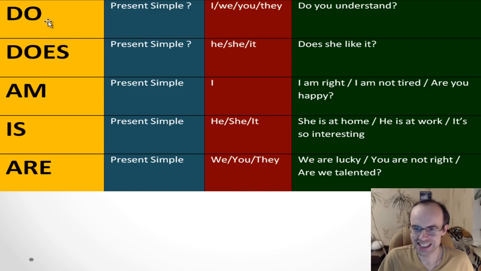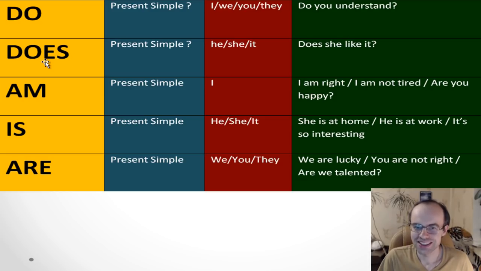Okay, let's look at do. When do we use do? We use it in present simple for questions. We say do I, do we, do you, do they. For example, do you understand? Really, do you understand me? Do you want to put a like?